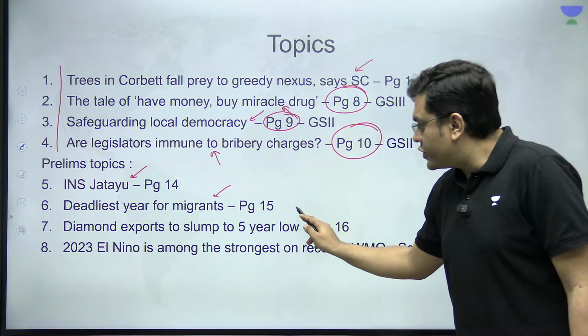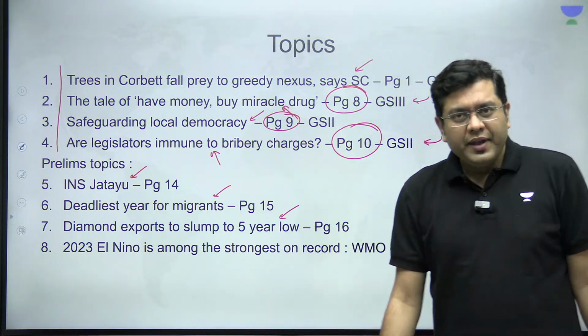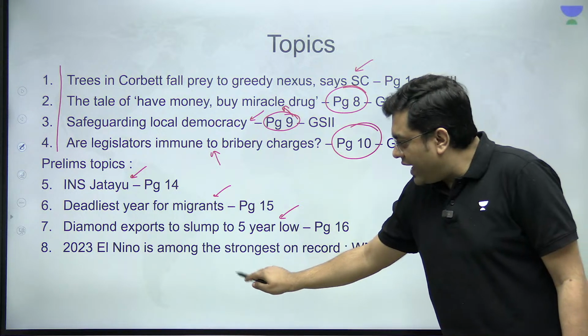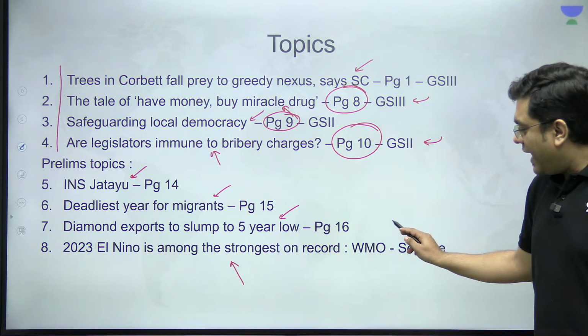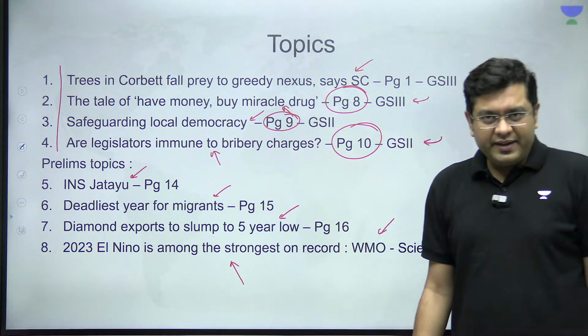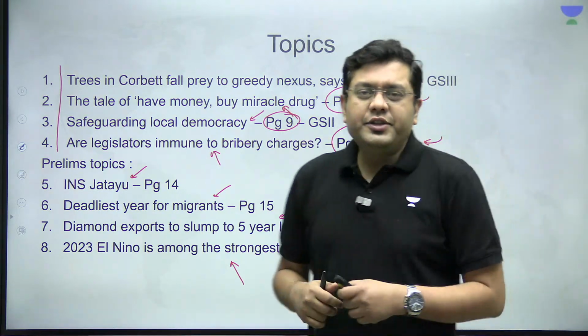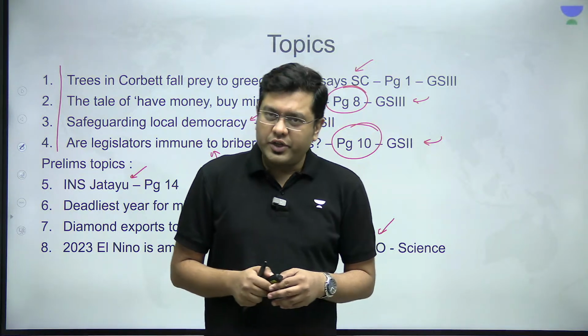Diamond exports to slump to 5-year low. Then, 2023 El Nino is amongst the strongest on record. That is as per the World Meteorological Organization. So these are the various different topics that we are going to hold a discussion for.